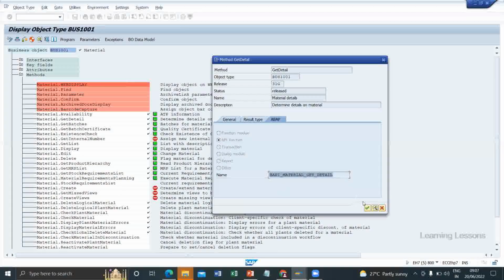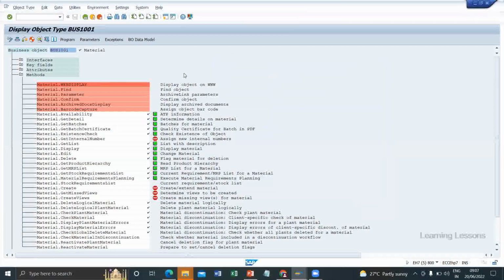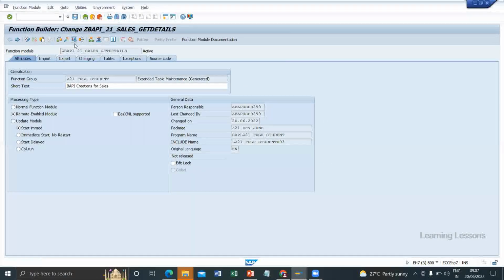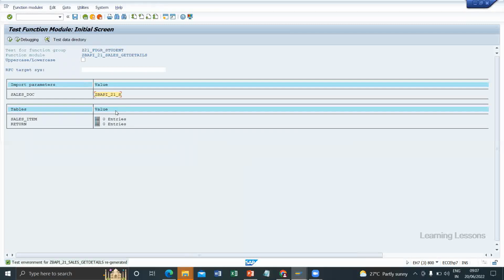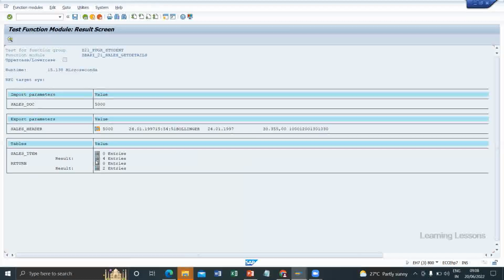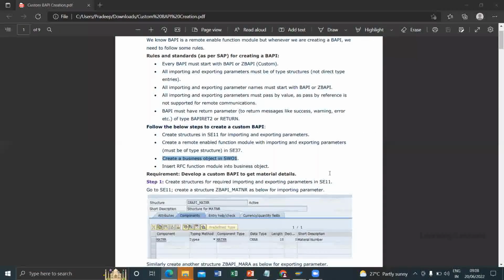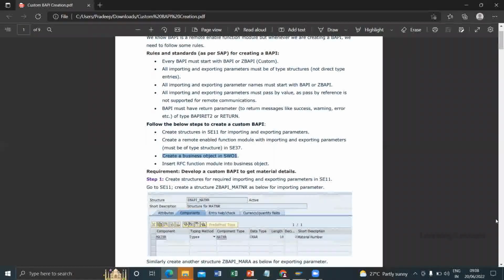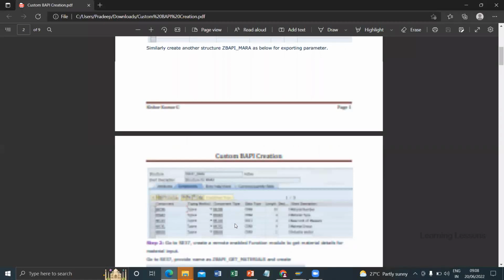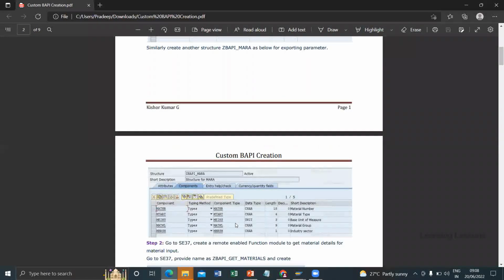This BAPI can also be tested in SE37. Just now we tested, right? See how it is working. This is the BAPI. It is also working with the items and return messages. The same thing I explained in this document clearly. This is for material data read, not creation, reading material information. We can do both sales and material.